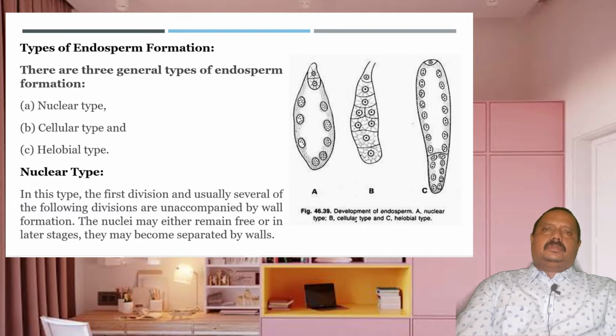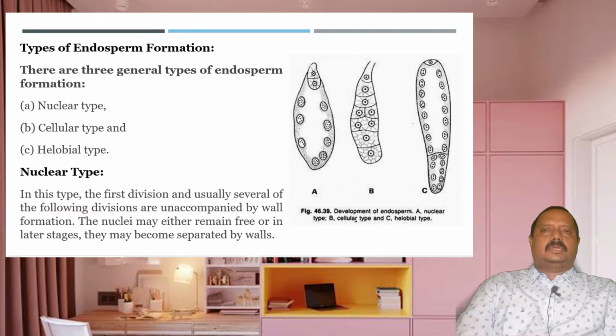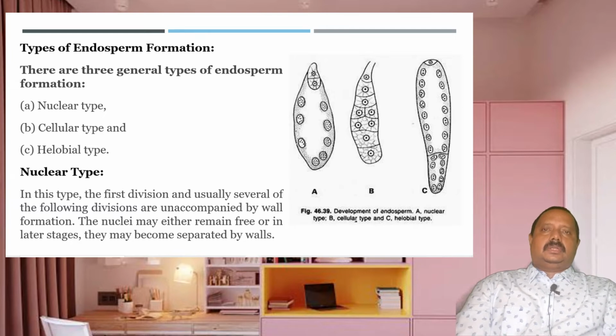So we can trace the development of endosperm and classify them on the basis of the pattern of development. There are three types of endosperm in angiosperms. They are nuclear endosperm, cellular endosperm and helobial endosperm. All these classifications are based on the formation of cells after the division of the primary endosperm nucleus. That means the cell wall formation between the newly formed cells or between the newly formed nuclei after divisions. Let us see one by one.